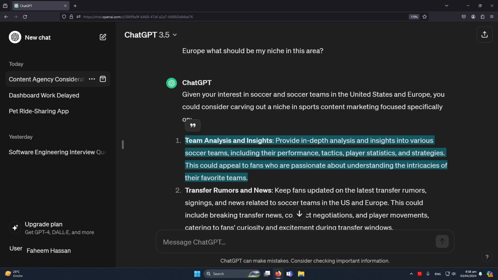For example, if Ronaldo is in that team, how many goals he made and how many matches he has played, and this type of stuff. So this single phrase contains dozens of content ideas. You can imagine how many football teams there are in Europe and the United States. They have many players, many past players. You can also cover the past players.